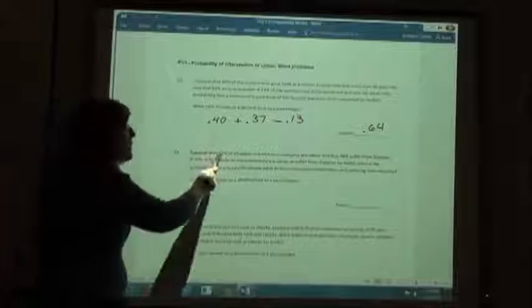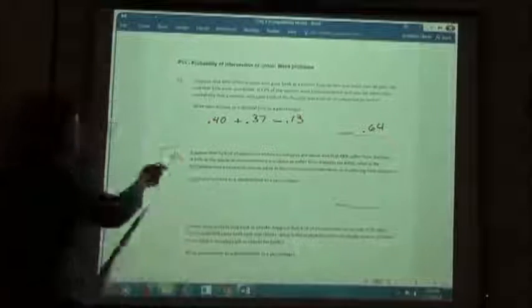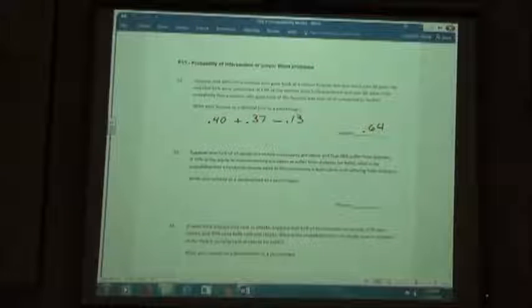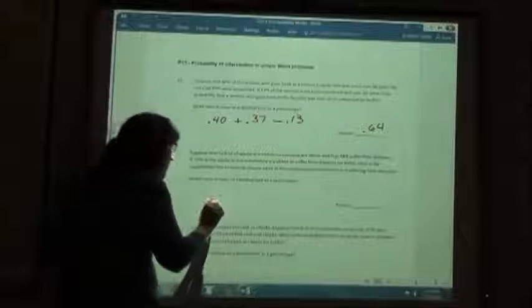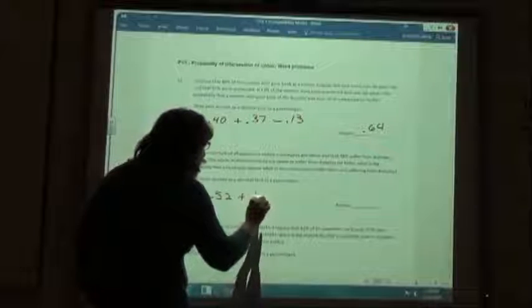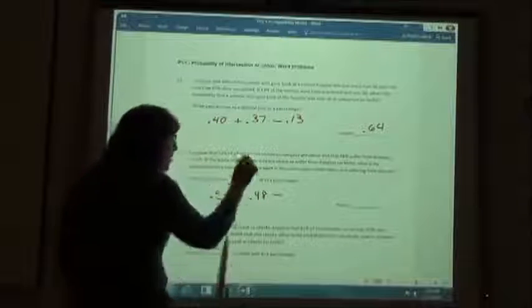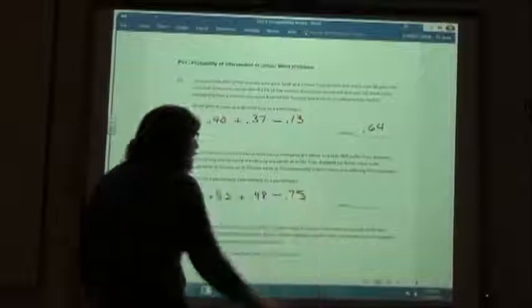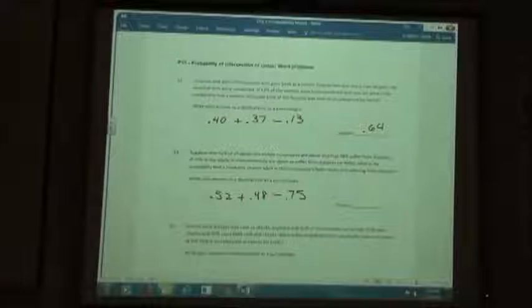We're going to find the probabilities of each of them separately, then subtract off the ones where they're that one or the other one, and that will give us which ones are both. So my obese is 0.52 plus my diabetes people, 0.48. I'm going to subtract off the ones that are in the or category, and that will give me the answer to how many have both. 0.25. You got 0.25?